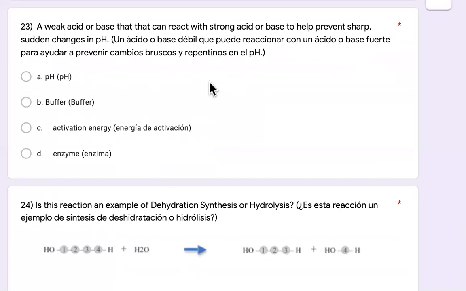23, a weak acid or base that can react with a strong acid or base to help prevent sharp sudden changes in the pH. Let's make that a bit easier. If I put a weak acid into a strong base to water it down, or I put a weak base into a strong acid to water it down, what is that weak stuff called? Is that pH? Is it a buffer, activation energy, or enzyme?